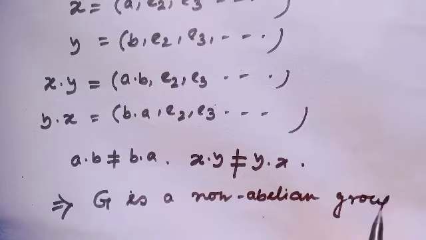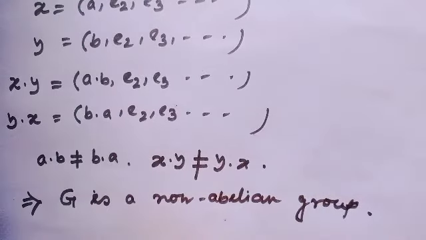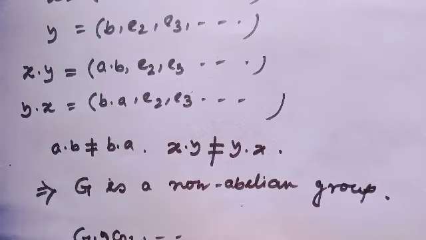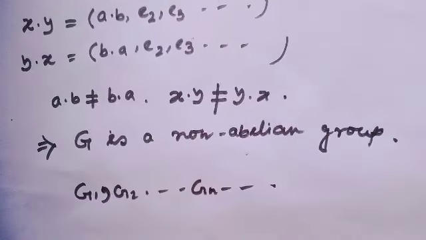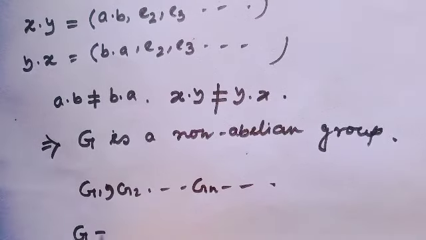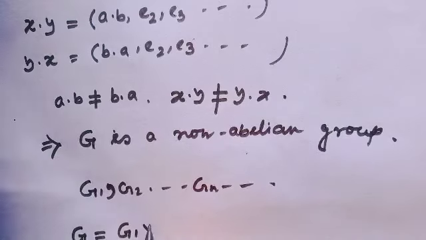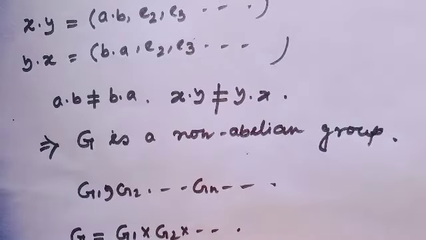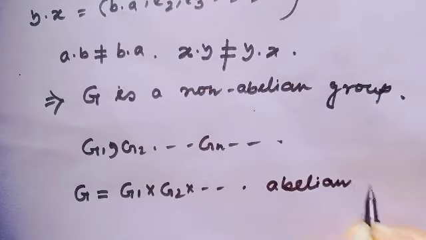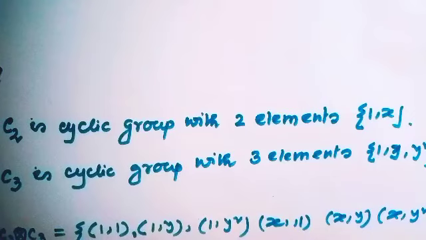Okay? Well, but if all of them, meaning G1, G2, up to Gn and so on, are abelian, then their external direct product G1 direct product G2 and so on must be abelian. Okay? Well, now let's see another nice explanation of external direct product.